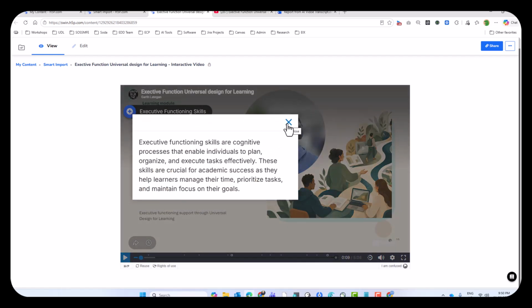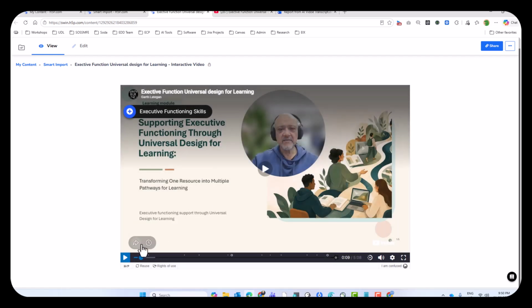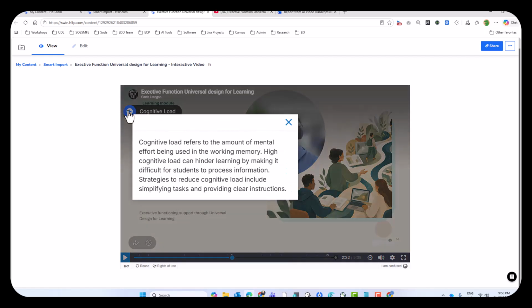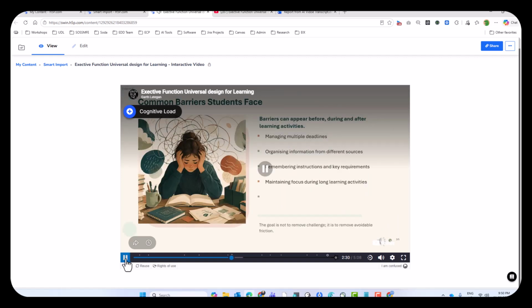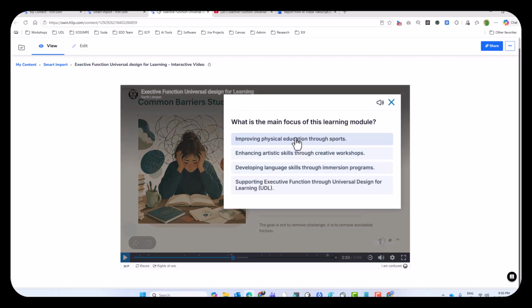There are some interactions, expanding on some ideas there. Students can stop and play, so again, this gives students an opportunity to engage with the content. Now there's a video, now there's some questions, putting some place markers in there so students can pause and think a little bit instead of just watching the video. It's always great. And in this particular case, there are some more points there, and I think there's a quiz somewhere along the line here. May become distracted or find it difficult to proceed, and test your knowledge. And there's a few questions.